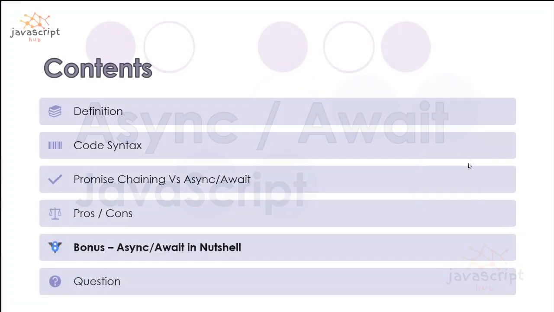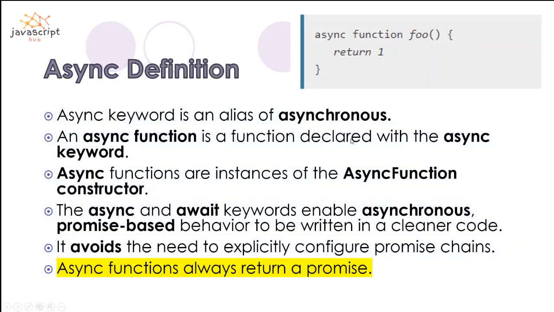The contents are a definition, code syntaxes, promise chaining versus async and await, pros and cons, and there's one bonus I have put up for you guys: how async and await keywords work in a nutshell, basically how they work in the V8 engine, and one question that I am going to put up for you guys. So let's see. We are starting with the async keyword.